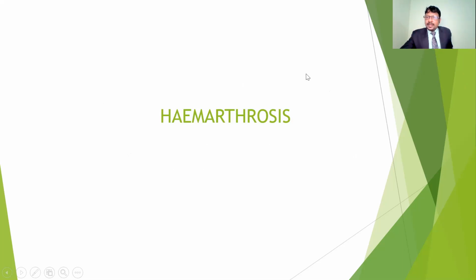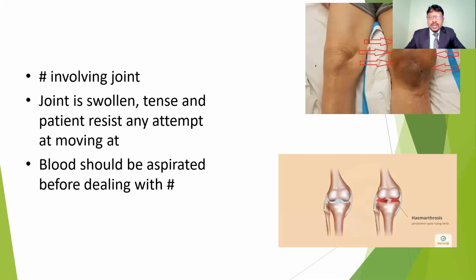Coming to another complication, hemarthrosis. Hemarthrosis is nothing but the accumulation of blood inside the joint. The bleeding occurs and develops inside the joint, so because of the accumulation of blood the joint may become tense and swollen, and the patient resists any movements. This blood should be aspirated before dealing with the fracture.